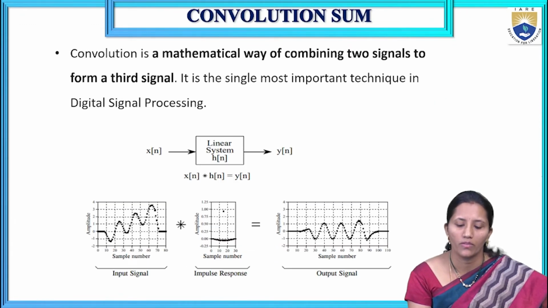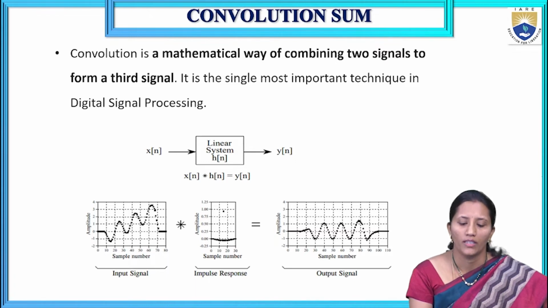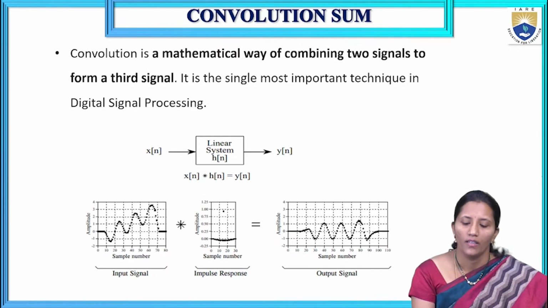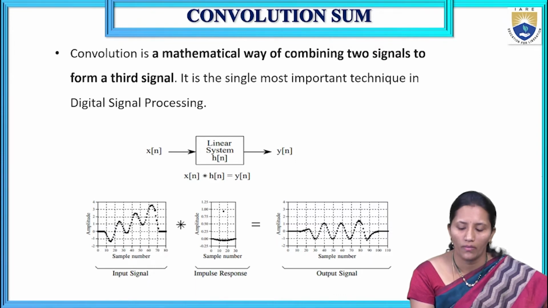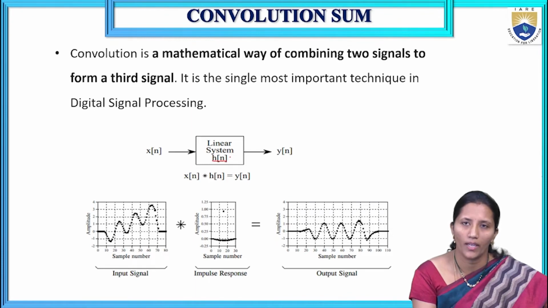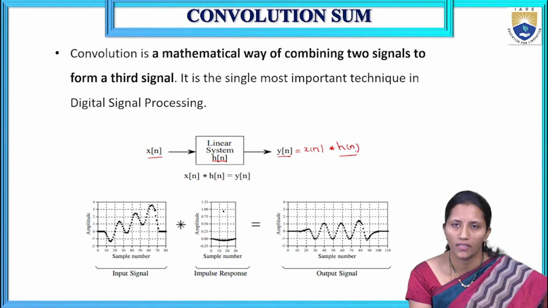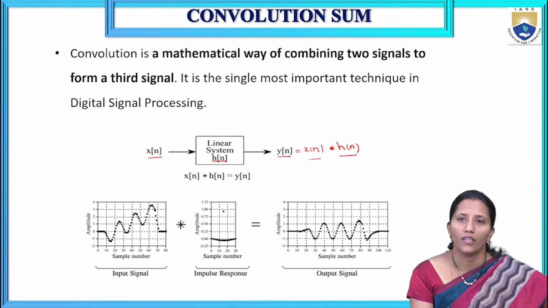Now the convolution sum. Convolution is a mathematical way of combining two signals to form a third signal. It is the single most important technique in digital signal processing, and it is one of the important properties of an LTI system. If an LTI system has impulse response h of n and the input is x of n, then the response of the system is denoted as the convolution of these two signals, that is, x of n convolved with h of n, the impulse response of the particular LTI system, where x of n is the input of that system.